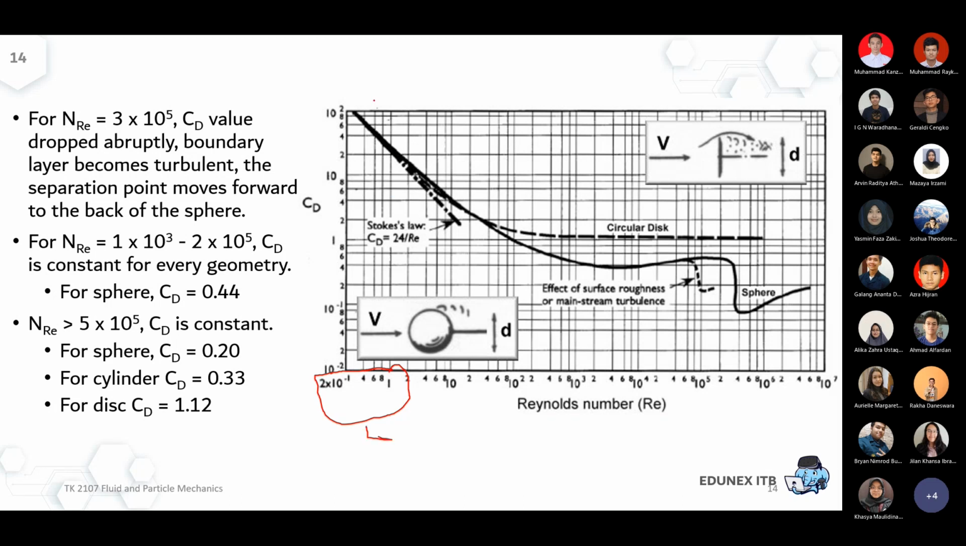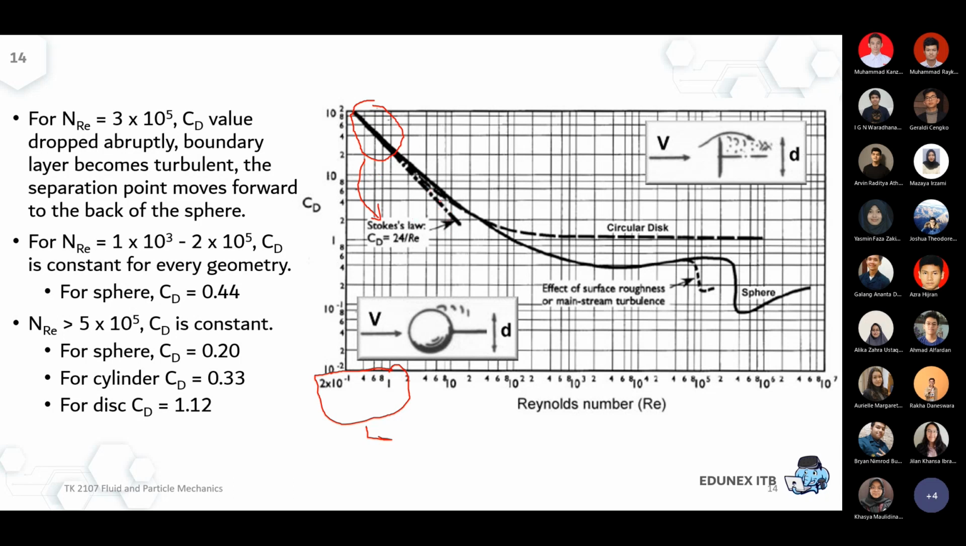You can see that in this region, it's still roughly a straight line correlation. That's why the CD in this part can be calculated simply as CD equal to 24 over Reynolds particle, because it's a straight line. And based on this experiment, it was found that it's still acceptable for us to push this limit of Reynolds number.